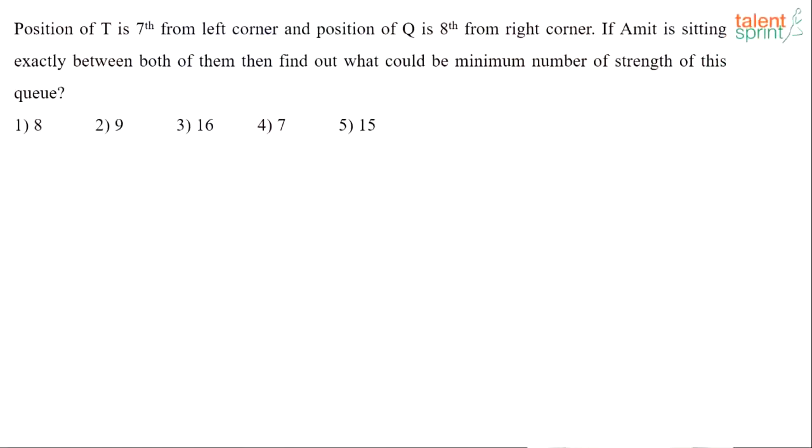Now there's this question on ranking and ordering. Interesting one. Let's see how many of you get it right. Position of T is 7th from left corner and position of Q is 8th from right corner. If Amit is sitting exactly between both of them, then find out what could be the minimum strength of this Q. What could be the minimum strength of this Q?